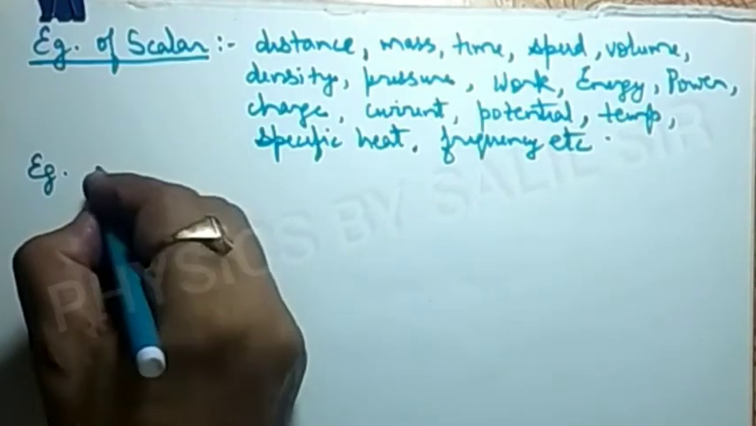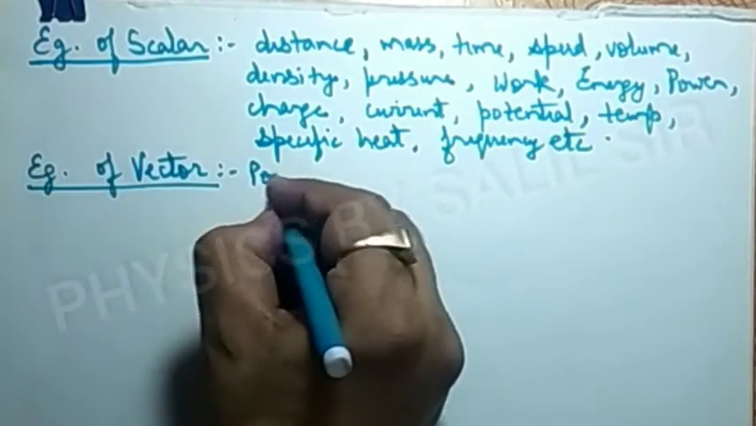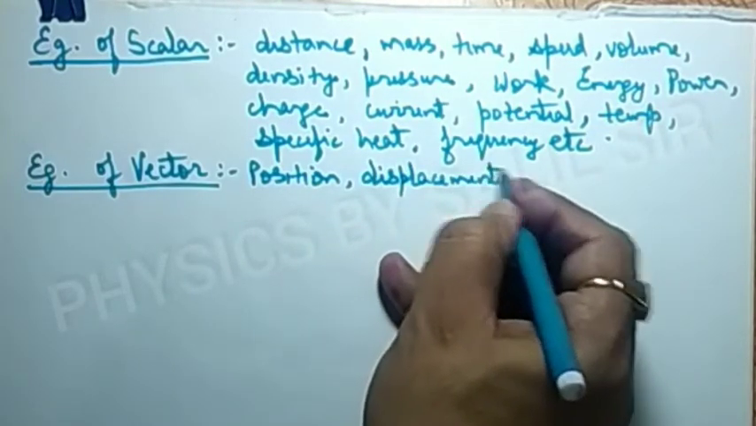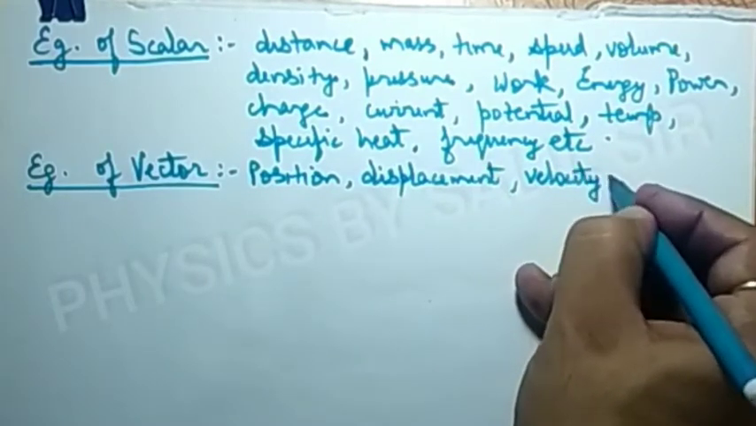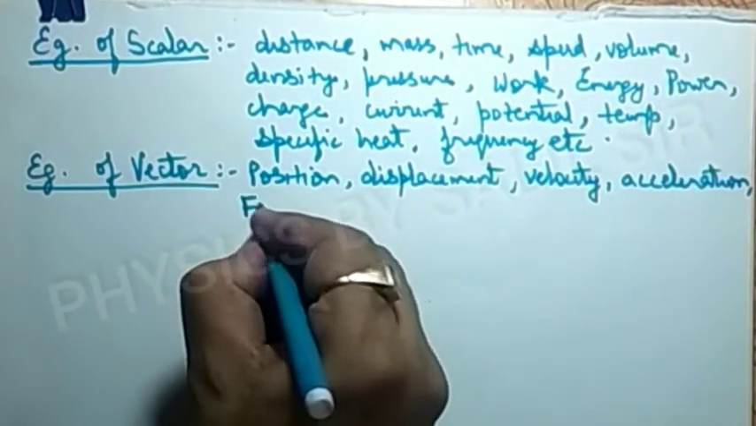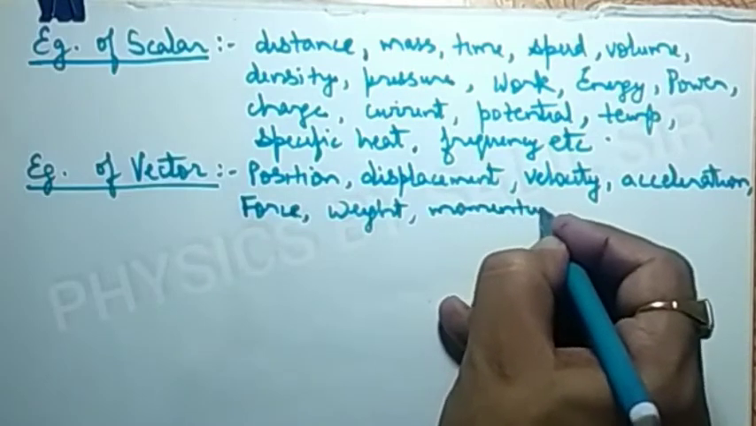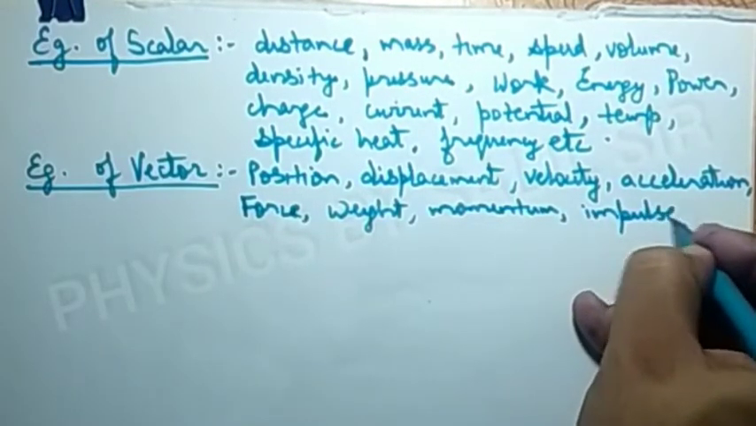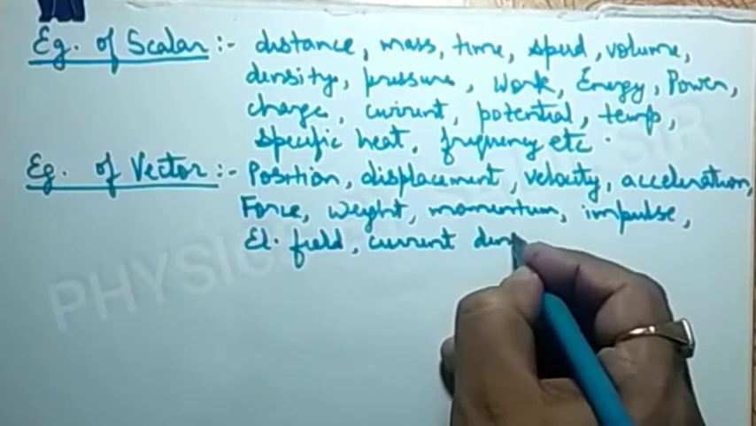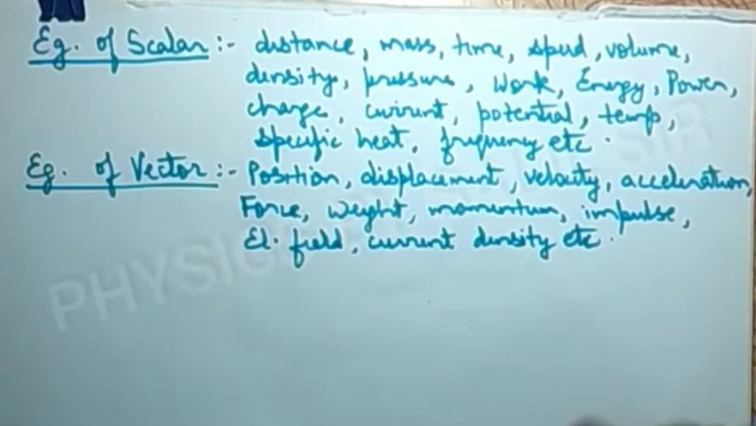Now if we take the example of vector quantities: position, displacement, velocity, acceleration, force, weight, momentum, impulse, electric field, current density, etc. are vector quantities because they need magnitude as well as direction.